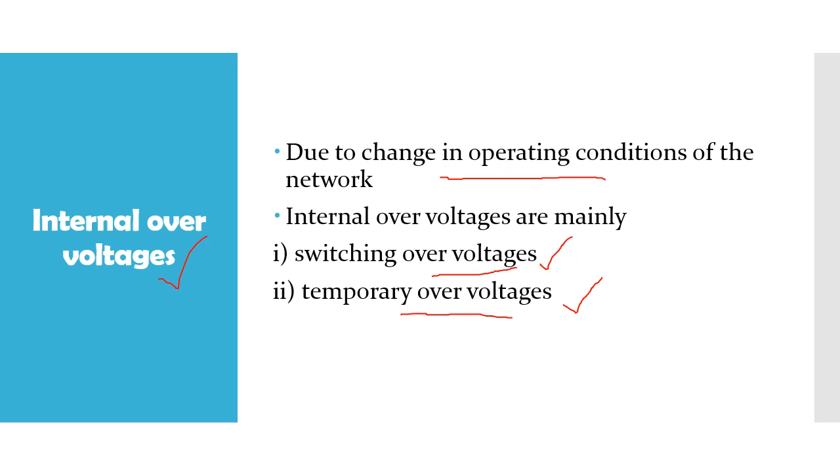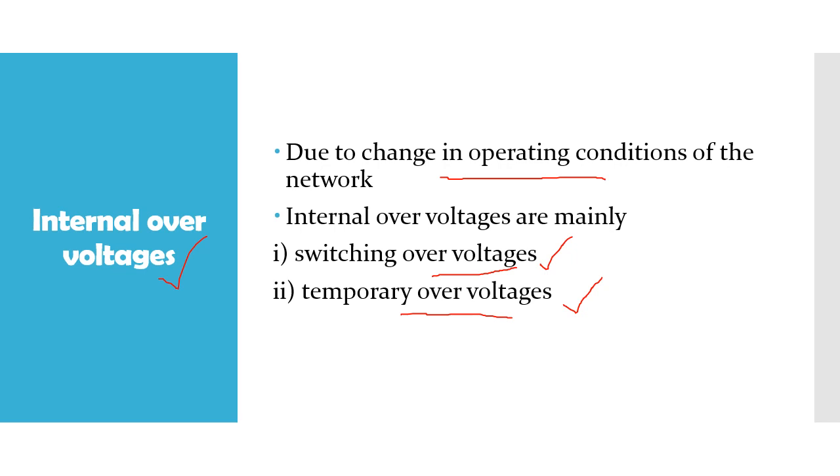The switching over voltages or transient over voltages are caused by transient phenomena which appear when the state of the network is changed by a switching operation. For example, switching on and switching off of equipment, like switching off high voltage reactors and switching off a transformer on no load. The temporary over voltages or steady state over voltages are mainly due to the disconnection of load, particularly in the case of long transmission lines.